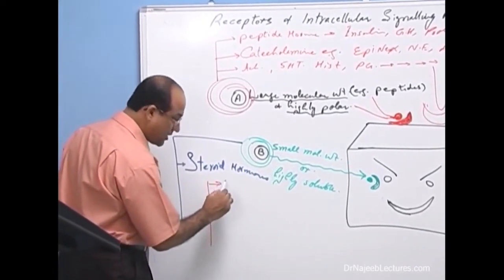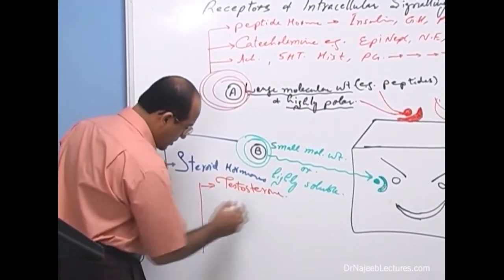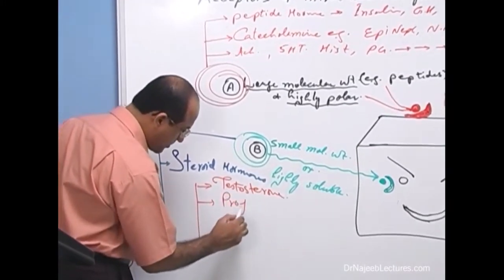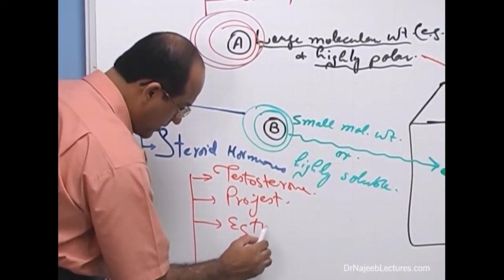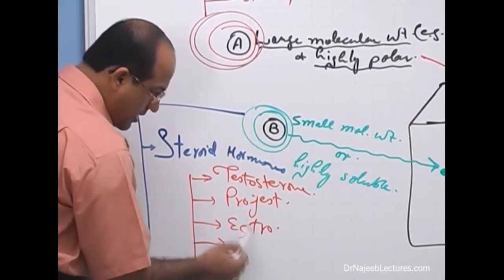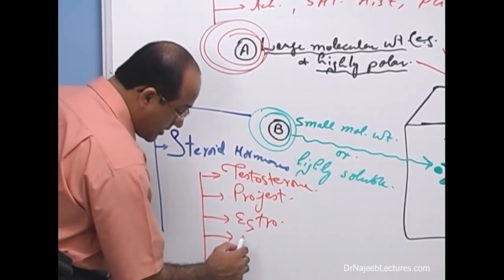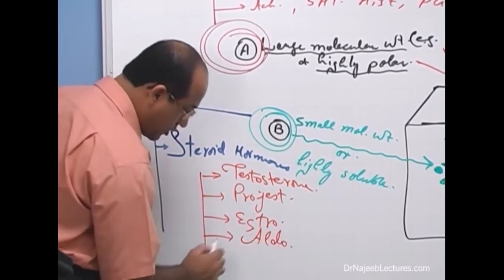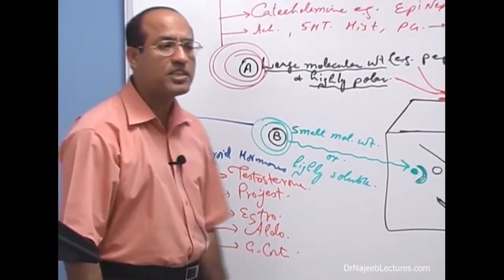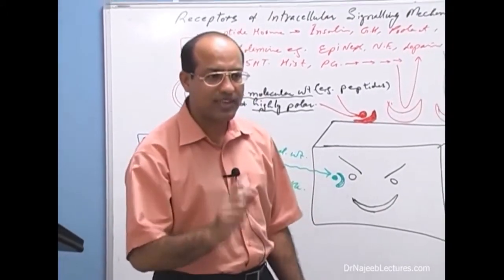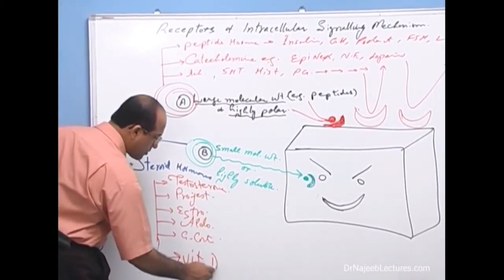For example, testosterone, progesterone, estrogen, then there is aldosterone, then there are glucocorticoids, and even vitamin D is basically a derivative of a steroid-like structure, so we can say vitamin D. What is the special name for vitamin D?